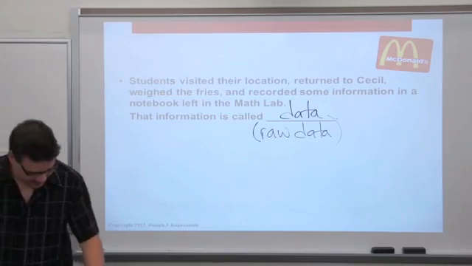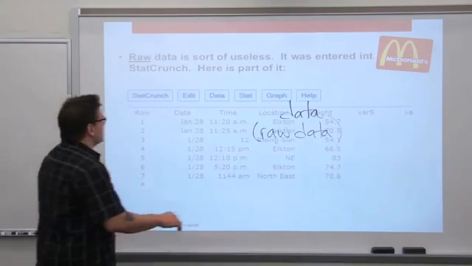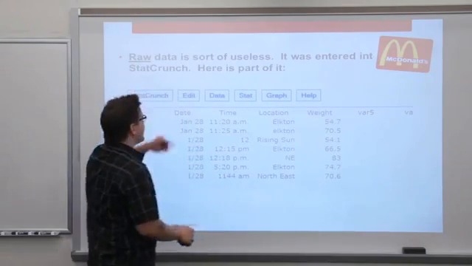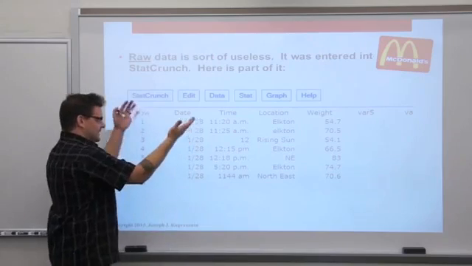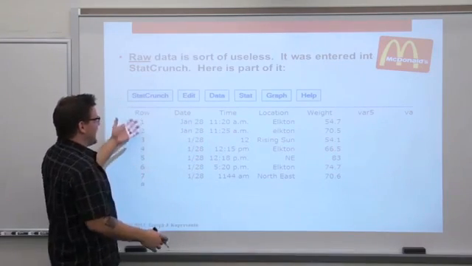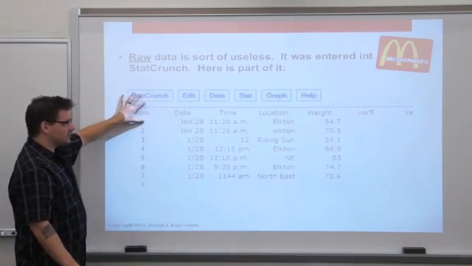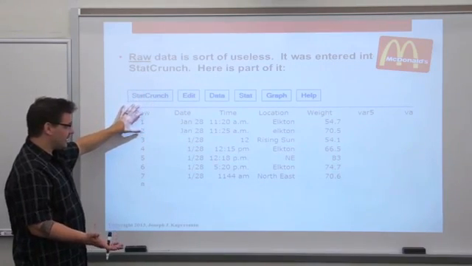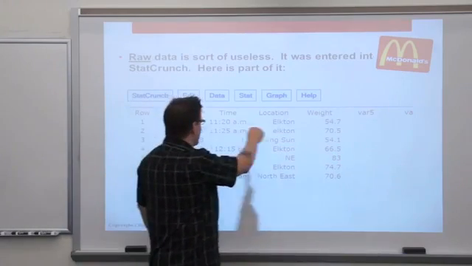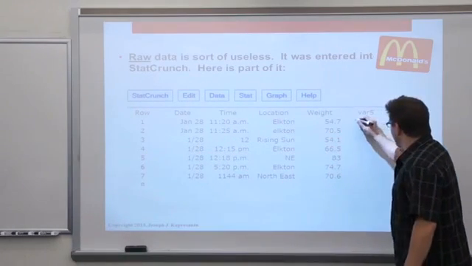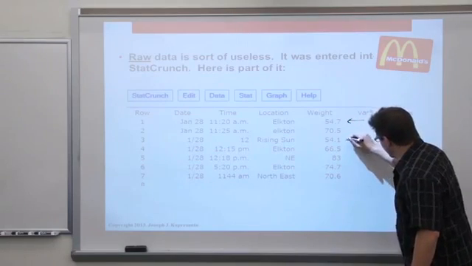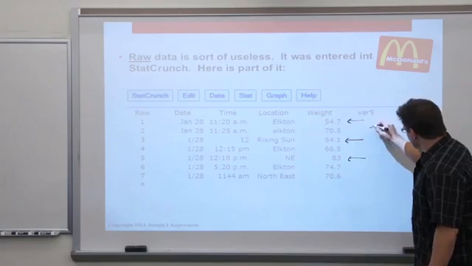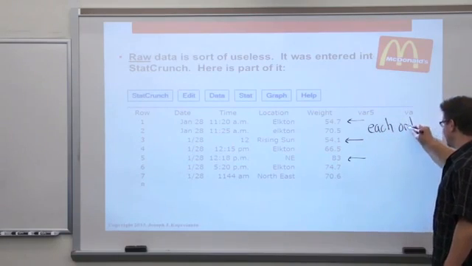Well, if we flip over to the next page, we can see where we're going to head in this course. Raw data is sort of useless. I mean, you can see it in your notebook. I have it in a stat package called StatCrunch. This is what we'll use in the course to do our data analysis and our graphing. But each row here, this is one fry order, right? All of these rows. This is what a student would have written in the notebook. This is each order of fries.